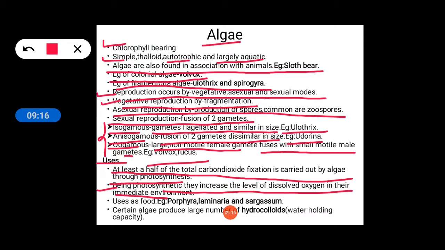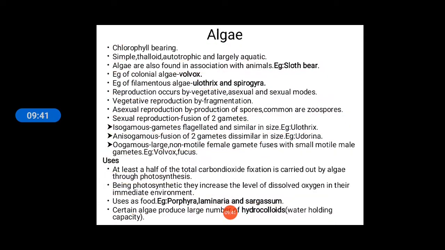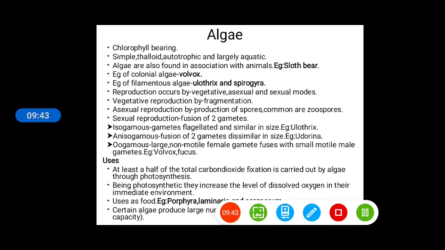Uses as food, for example Porphyra, Laminaria and Sargassum. They are edible algae. And certain algae produce a large number of hydrocolloids. Hydrocolloids means water holding capacity. In certain algae there occurs water holding capacity, and it is termed as hydrocolloids. We'll go to the next slide now.